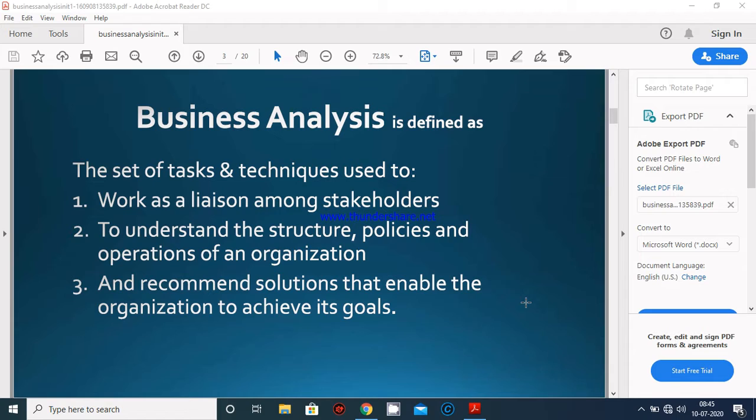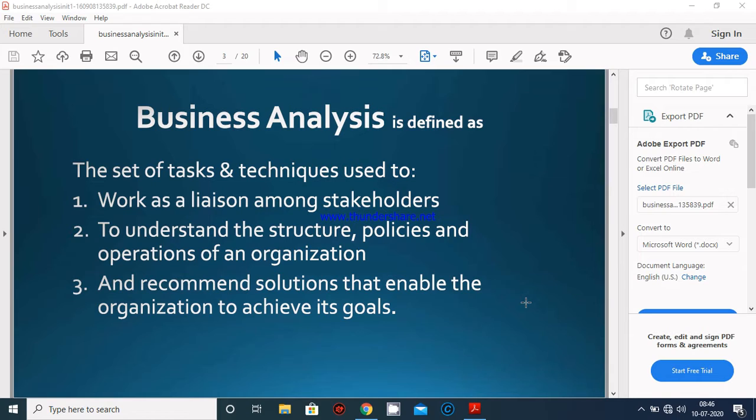So let's explain each point in the definition of business analysis in information technology. Business analysis works as a liaison among stakeholders. There are multiple stakeholders, and one has to lead the main concept required for the product. That portion will be done by the business analyst.